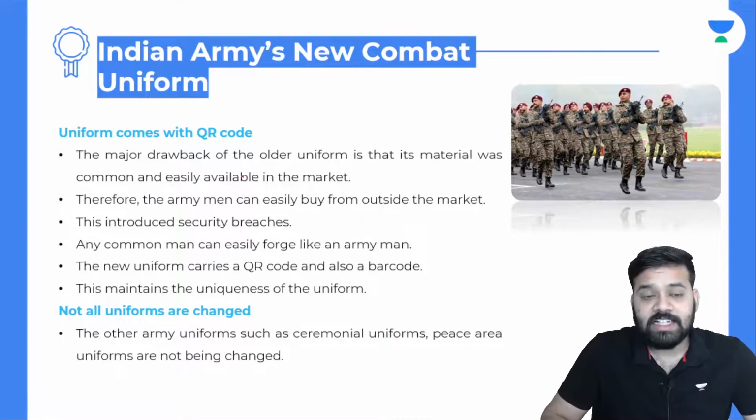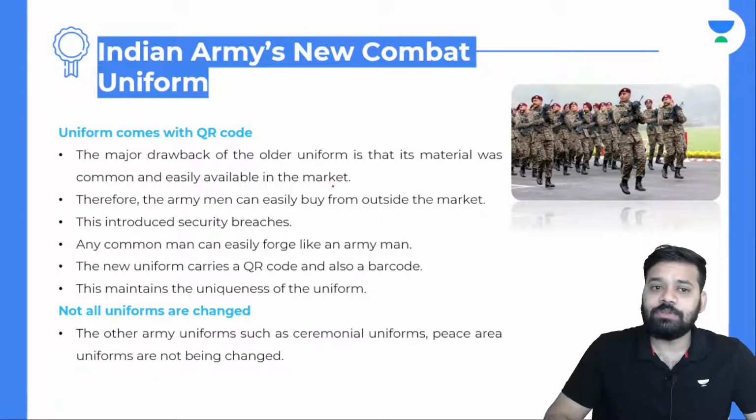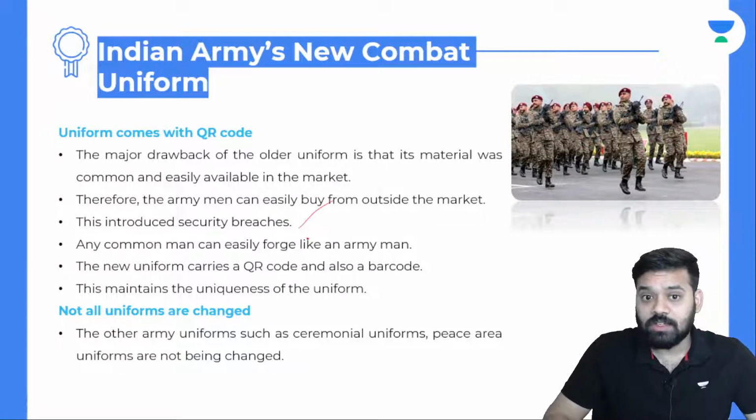This uniform comes with a QR code. Why? Because they want to maintain confidentiality. The major drawback of the older uniform was that the material was common and easily available in the market. Therefore, anyone could easily buy it from the market. This introduced security breaches. What kind of security breaches? Any common person could easily pose like an army man.